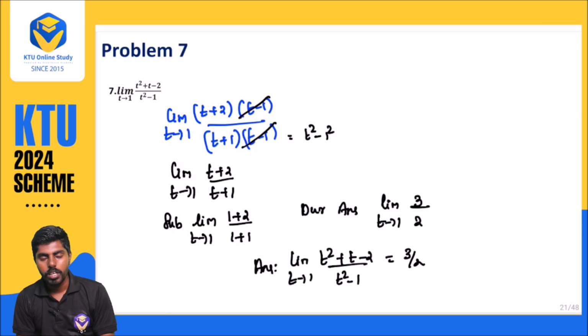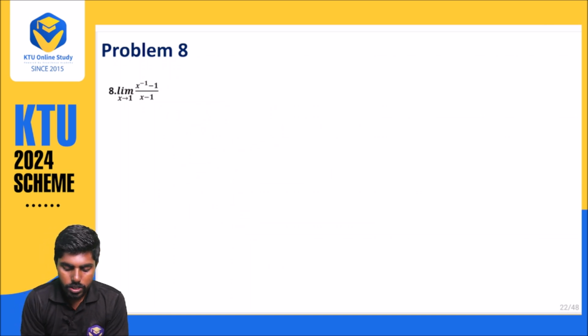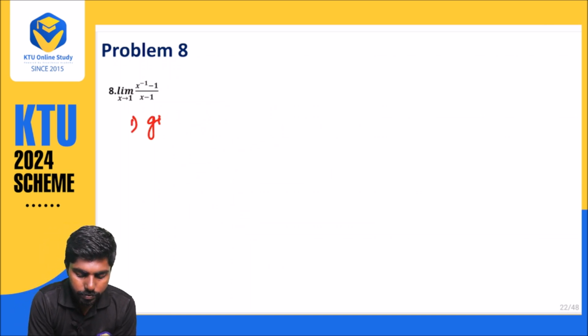Okay. We will be going to problem number 8. In the maximum number of problems, when you are doing them, you will have clarity on the topic of limits. So problem number 8, what is given? Limit x approaches 1, x to the power minus 1, minus 1, divided by x minus 1.